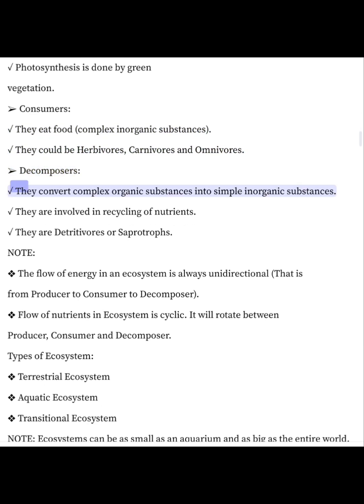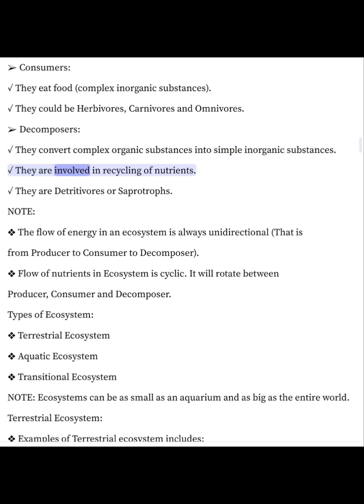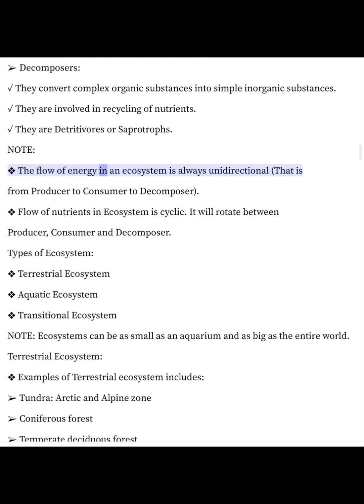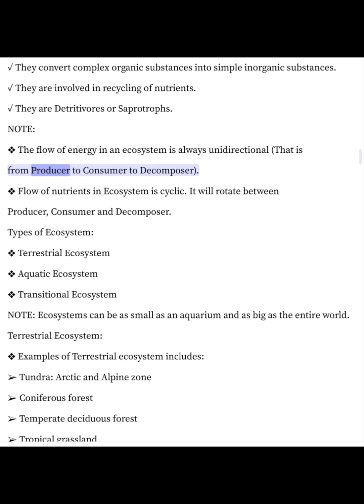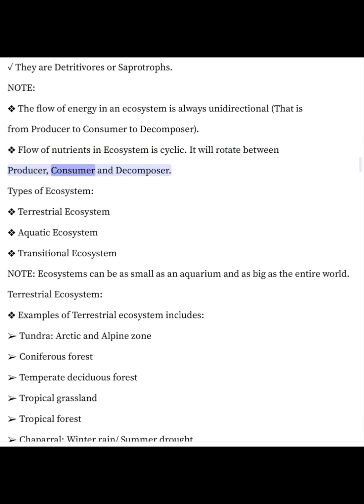Decomposers. They convert complex organic substances into simple inorganic substances. They are involved in recycling of nutrients. They are detritivores or saprotrophs. Note: the flow of energy in an ecosystem is always unidirectional, that is from producer to consumer to decomposer. Flow of nutrients in ecosystem is cyclic. It will rotate between producer, consumer and decomposer.